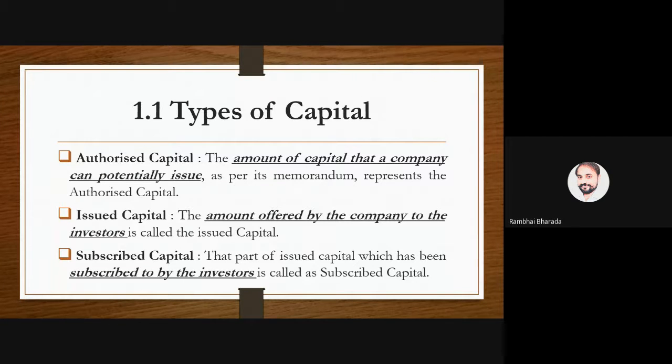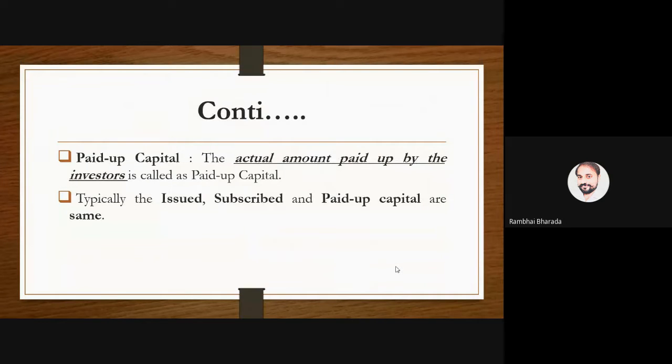So we have 4 types of capital. Authorized capital is the total capital that, as per the Memorandum of Association or the Companies Act, the company has a right to issue as a maximum amount. Number 2, issued capital means the amount offered to investors, subscribed capital means the amount subscribed by the investors, and paid up capital means the amount paid by the investors. So are we clear up to this one?